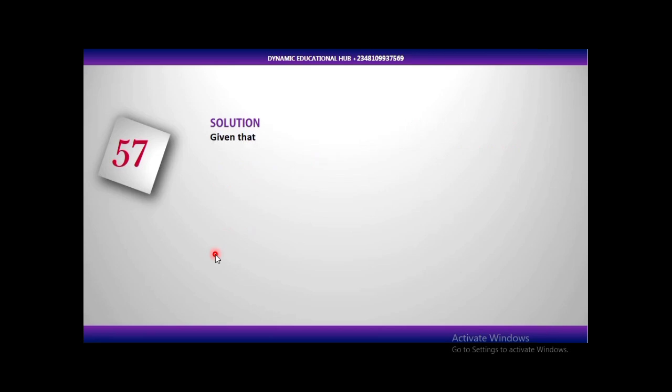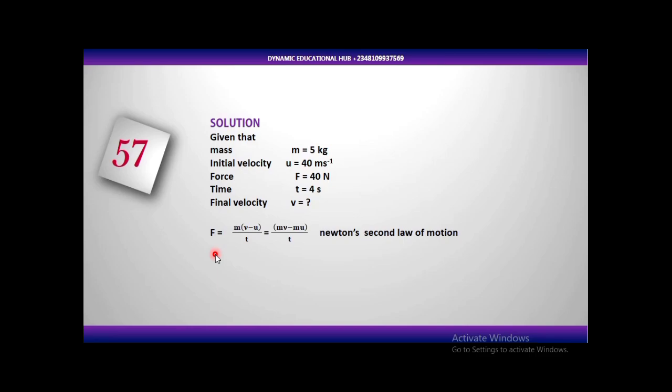To solve any question, you write the parameters out. Let's go. Solution. So we were given the mass as 5 kilograms in the question. We have the initial velocity, which is 8 meters per second. We also have the force, 40 Newton. We have the time taken, which is 4 seconds. Now we are asked to find the final velocity, which is unknown. Now let's see how to solve it.